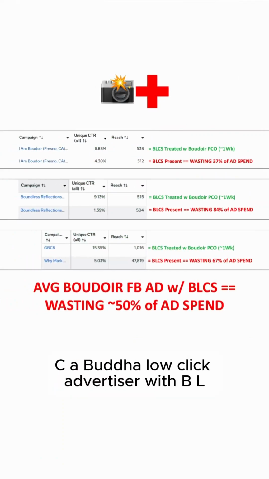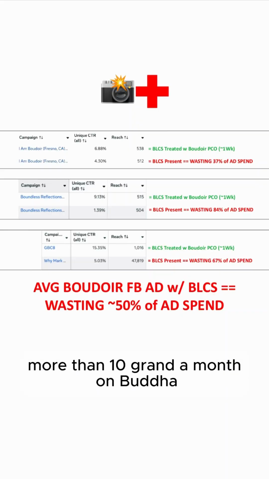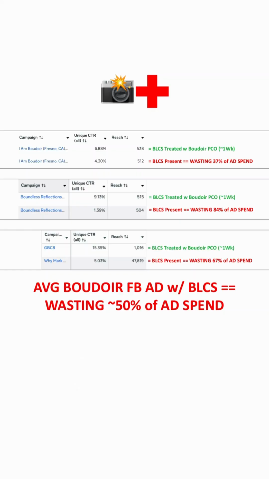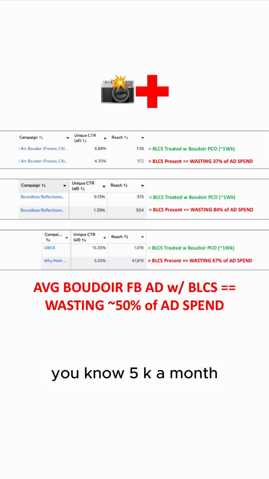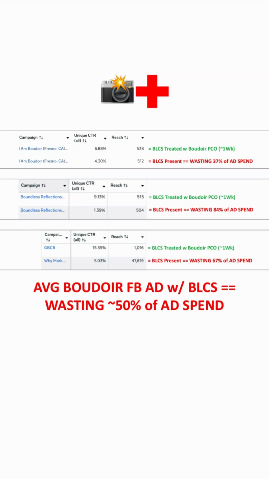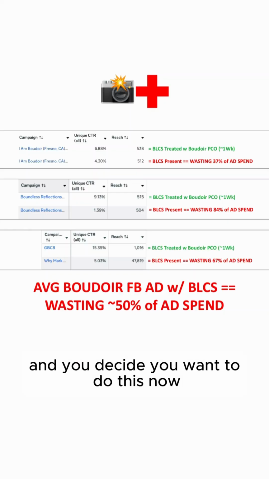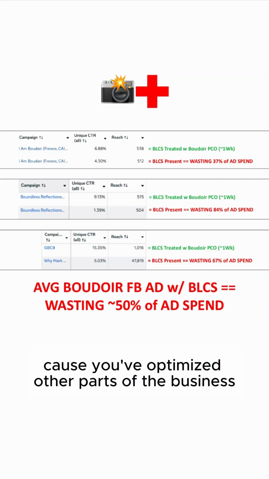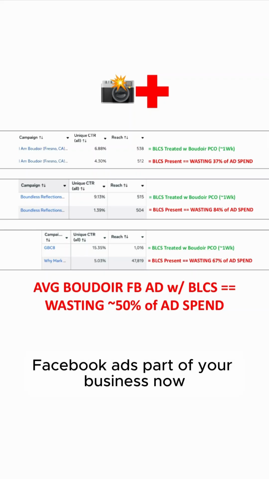All right, so if you're a BLCA, Boudoir low click advertiser with BLCS, with Boudoir low click syndrome, and you're spending more than 10 grand a month on Boudoir Facebook ads, and you want to save, eliminate, put back in your pocket approximately 5K a month, approximately 60K over the next year by eliminating the wasted spend, getting rid of it, and you decide you want to do this now because you've optimized other parts of the business, pulled profit out, but you want to pull profit out of the Facebook ads part of your business now